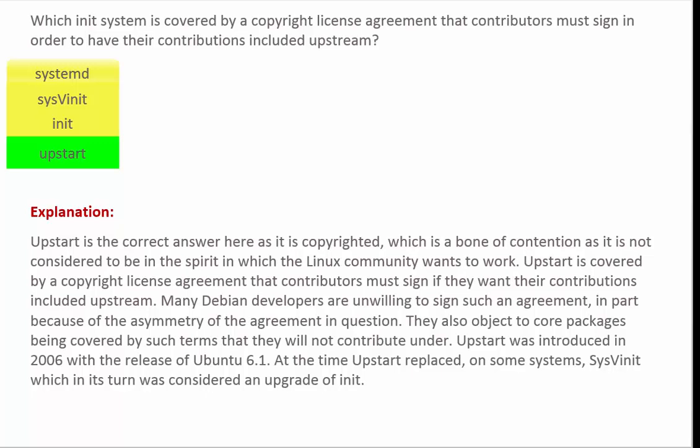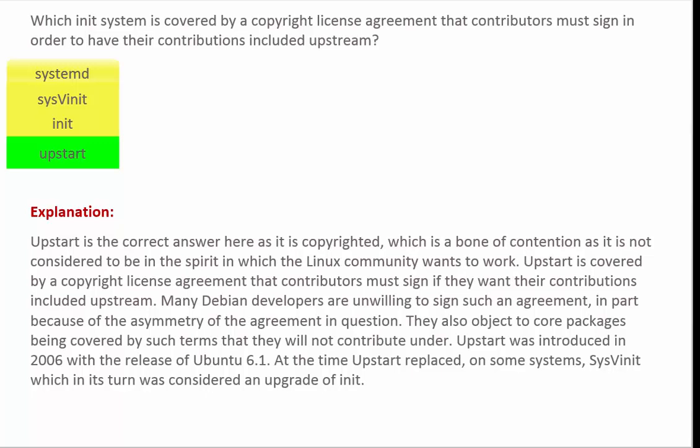This is a bone of contention and is not considered to be in the spirit in which the Linux community wants to work. Upstart is covered by a copyright license agreement that contributors must sign if they want their contributions included upstream. Many Debian developers are unwilling to sign such an agreement, in part because of the asymmetry of the agreement in question.